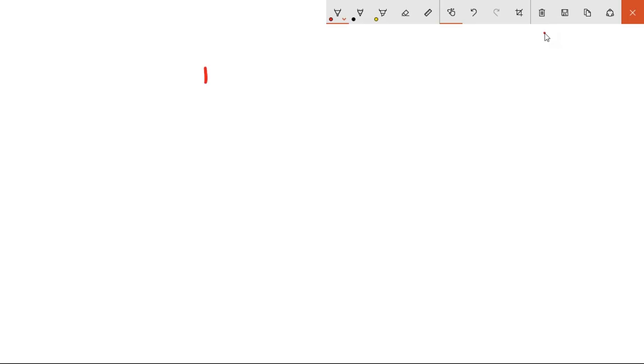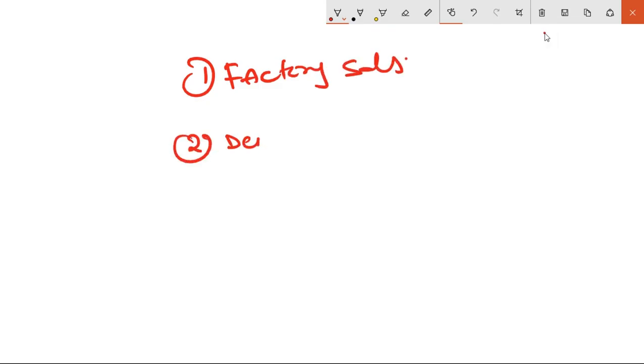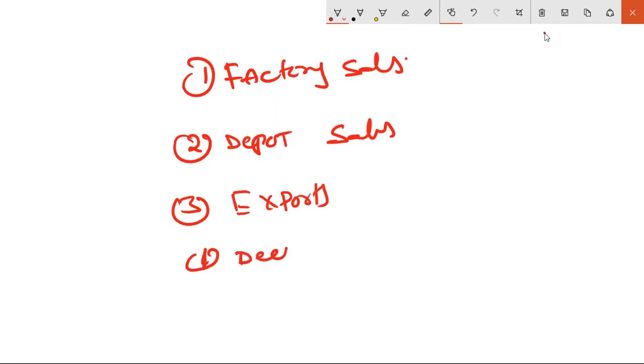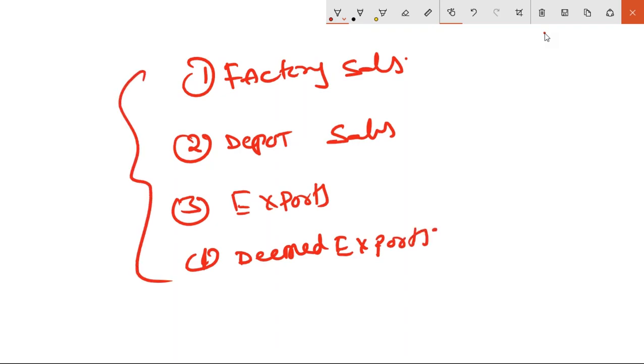That is factory sales, depot sales, exports, and deemed exports. So these are the processes we have. That means we can configure CIN in these 4 different processes. So first let's see what is factory sales.